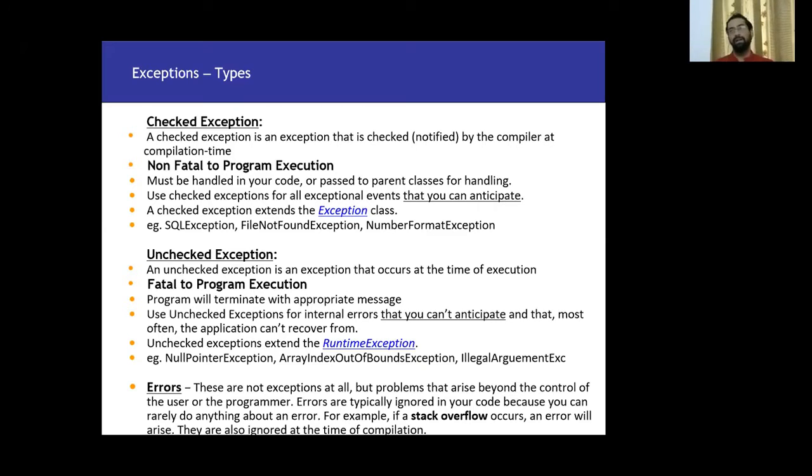When you have given a mathematical expression like 8 by 0, at compile time your JVM or your compiler will not be able to make out whether this issue exists at runtime or not. 8 by 0 is a normal mathematical expression which looks good to the compiler. But when you actually run it, it will throw an exception, an ArithmeticException.